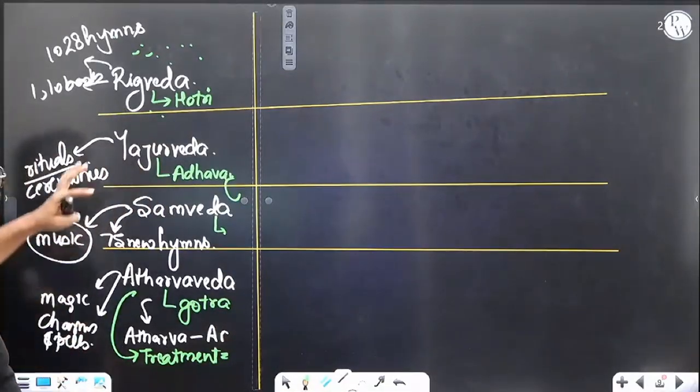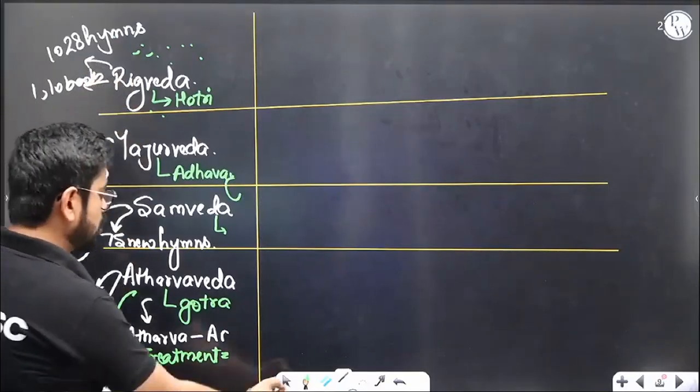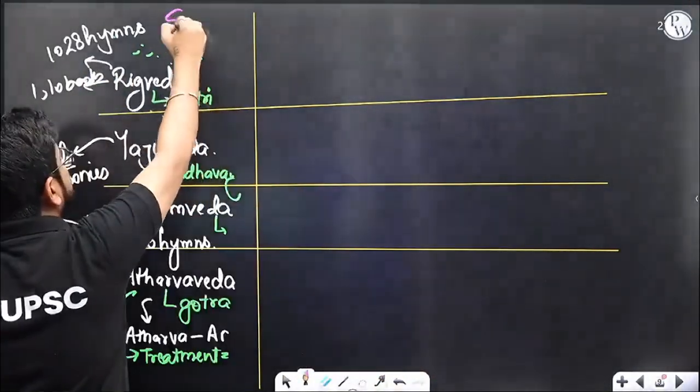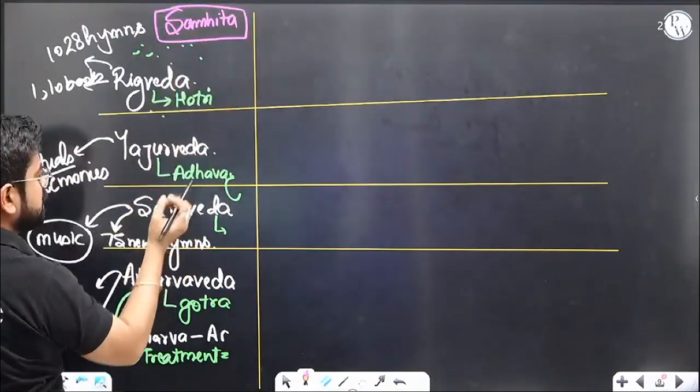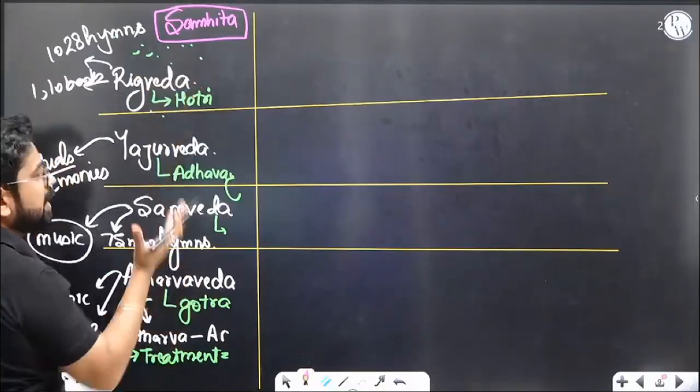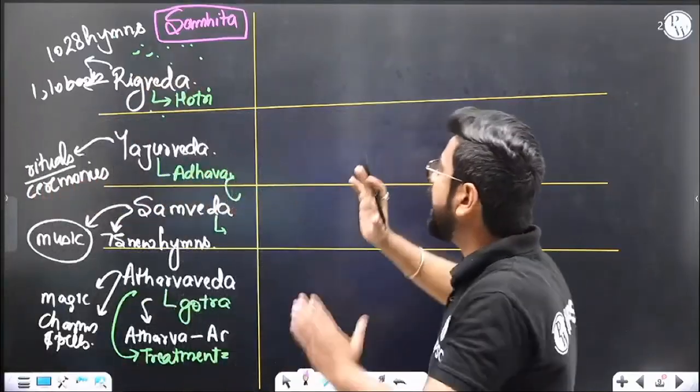So till this point, we have discussed the core part of the Veda. The core part of the Veda is also called Samhita. Basically, we were talking about Rigvedic Samhita, Yajurvedic Samhita, Samvedic Samhita, Atharvedic Samhita. Samhita, the main book, the more important book. But then there were some more additions to the same book.